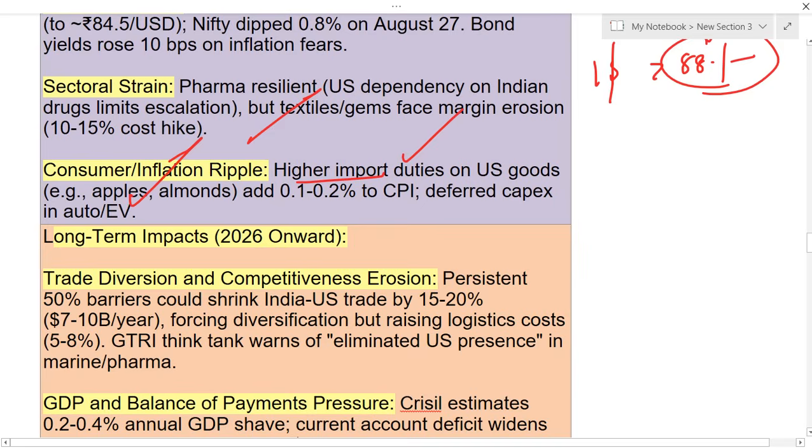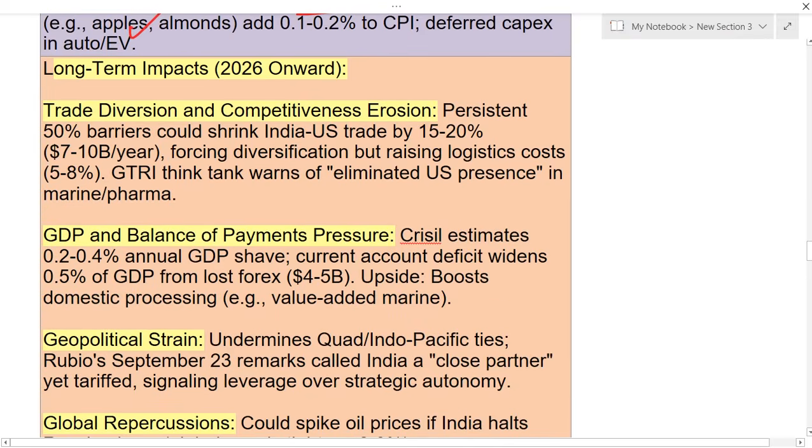in the Indian market. And if you see the long-term impacts: trade diversion, competitiveness erosion, and even the persistent 50% barriers could shrink India-US trade by 15 to 20%. And there will also be an impact on our GDP in the long term, and it may also cause a balance of payment crisis.